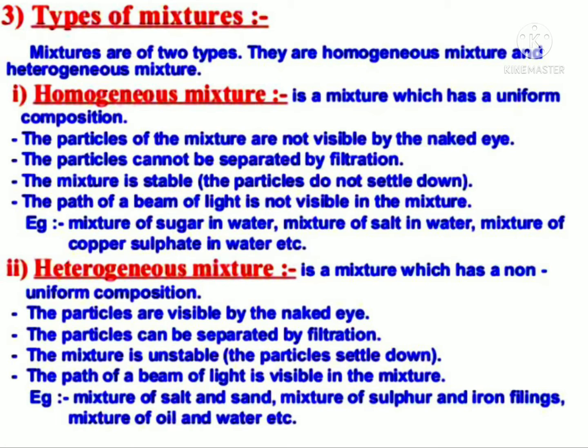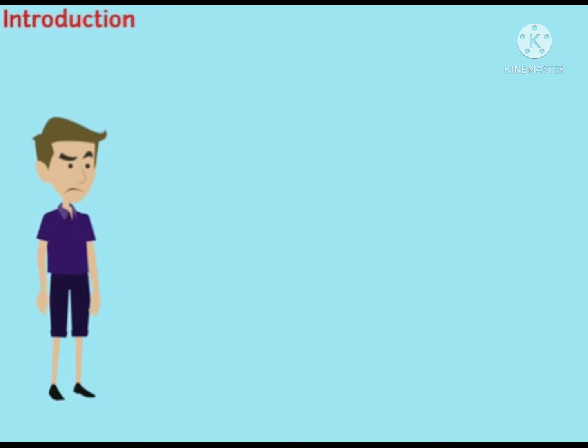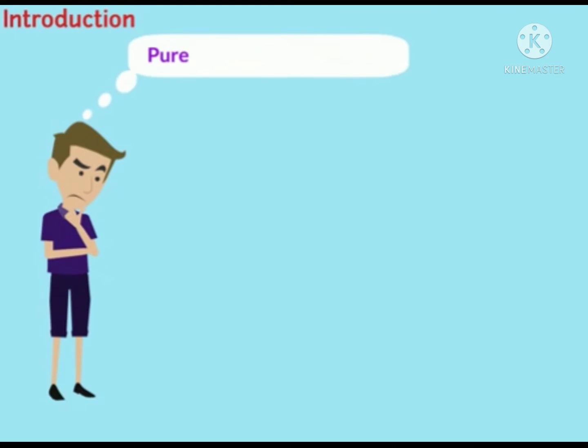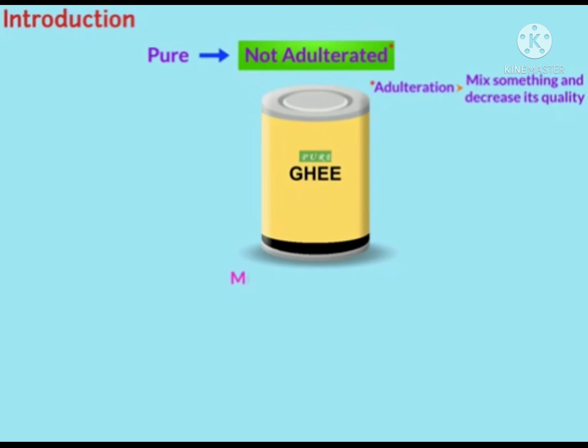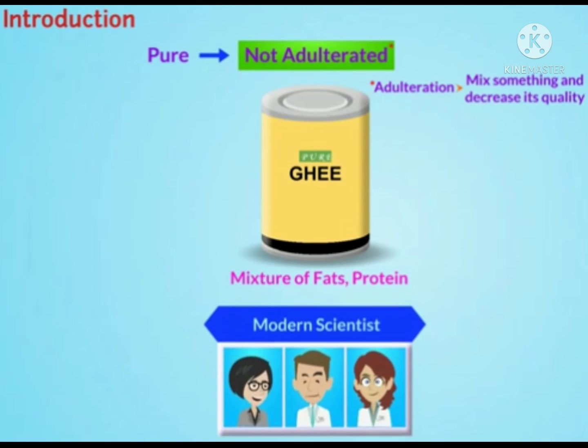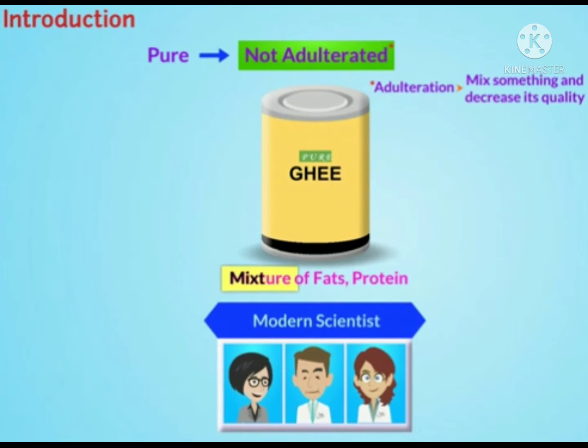Students, observe this video. Dear students, when we hear the word pure, the very first thing that strikes our mind is anything which is not adulterated. Say, ghee is said to be pure only if it's not adulterated. But ghee is also a mixture of many substances like fats, proteins, etc. So, modern scientists termed it a mixture rather than calling it pure.